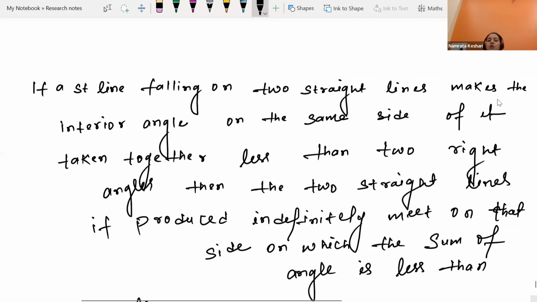If a straight line falling on two straight lines makes interior angles on the same side of it taken together less than two right angles, then the two straight lines if produced indefinitely meet on that side on which the sum of the angles is less than.